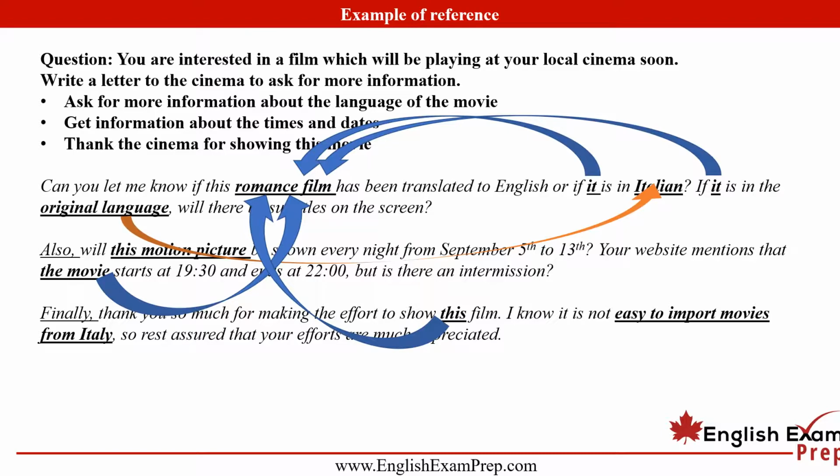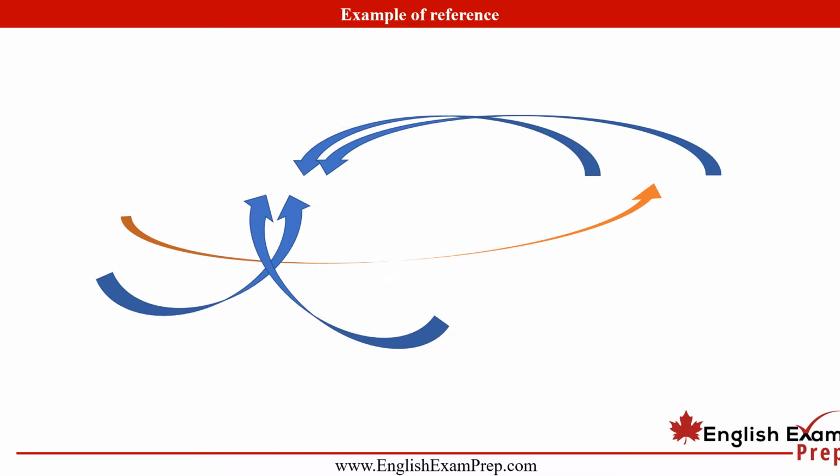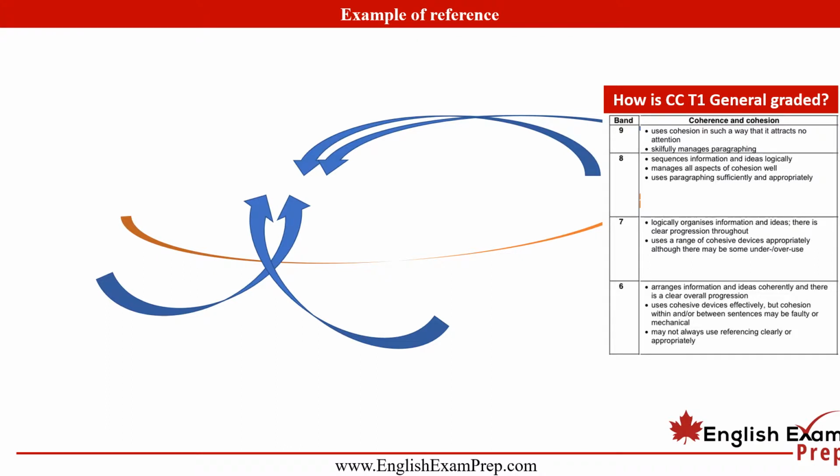But back to referencing. Why is this so important for us? Well, the solution is exactly here. When we are looking at the CC score, we need to make sure that the person is, as we can see in band 6 on the bottom, the last bullet point says, may not always use referencing clearly or appropriately. And that is a very clear indicator of a 6. Well, if you use your referencing clearly and appropriately, perfect, because we are looking at a 7 at a minimum.